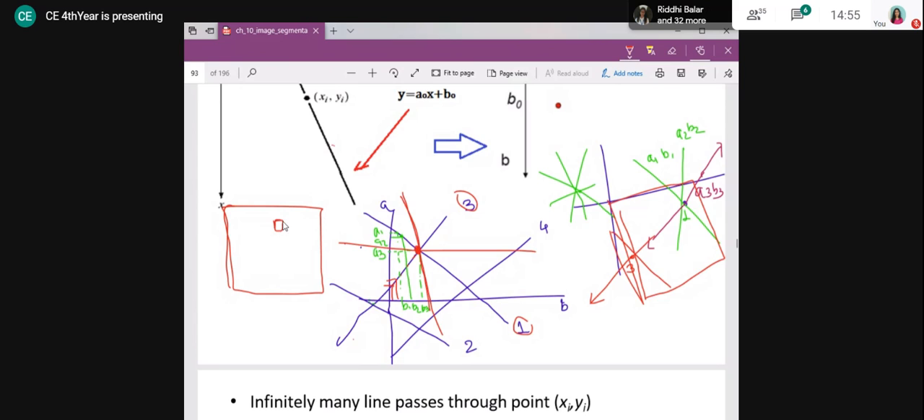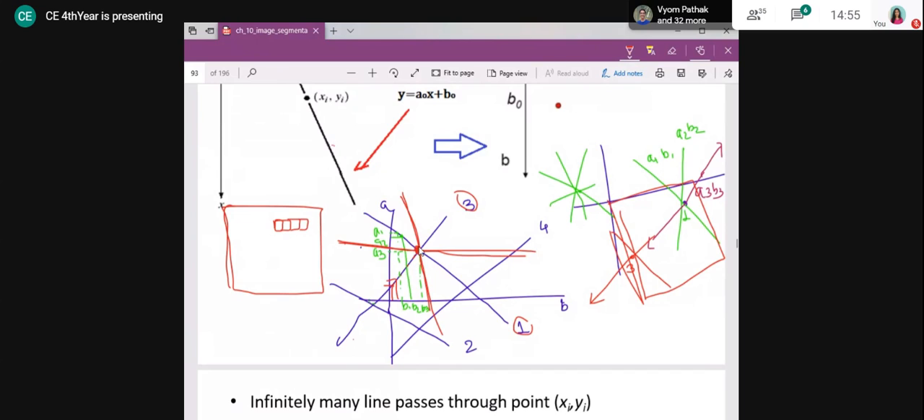Same way, I will take another pixel in my image jurisdiction. Then I will consider all the lines passing through this pixel, because it has its own coordinate. You can consider the pixel as a coordinate itself, right? So that process we will repeat for all the pixels. In that way, I am going to have this type of curve, right?